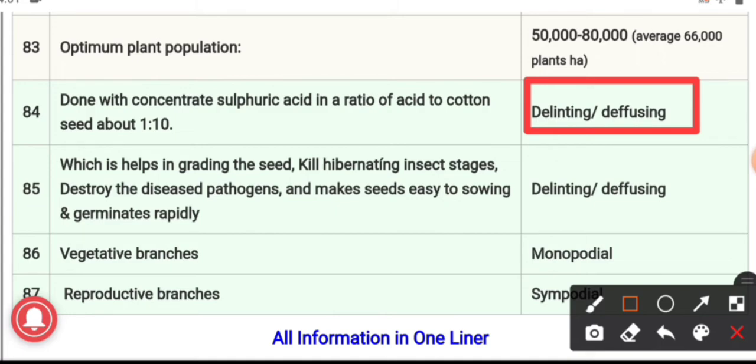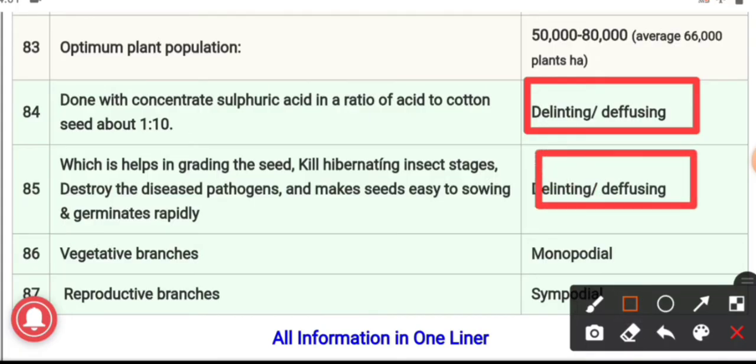85. Which helps in grading the seed, kills hibernating insect stages, destroys the disease pathogen and makes the seed easy to sow and germinate rapidly. And the answer is delinting or defuzzing. It is done with concentrated sulfuric acid, helps in grading the seed, kills hibernating insect stages, destroys the disease pathogen and makes the seed easy to sow and germinate rapidly.